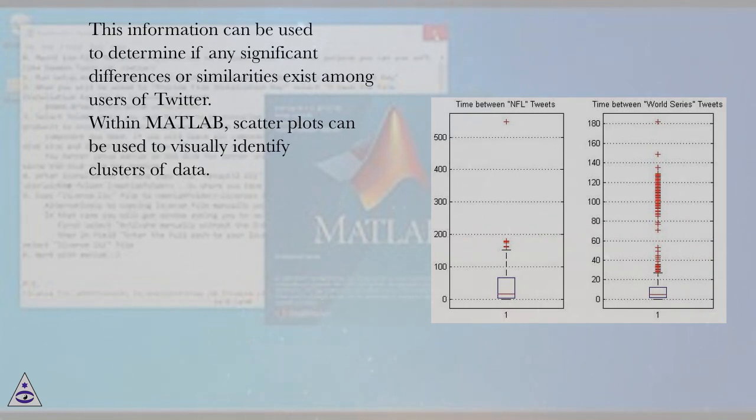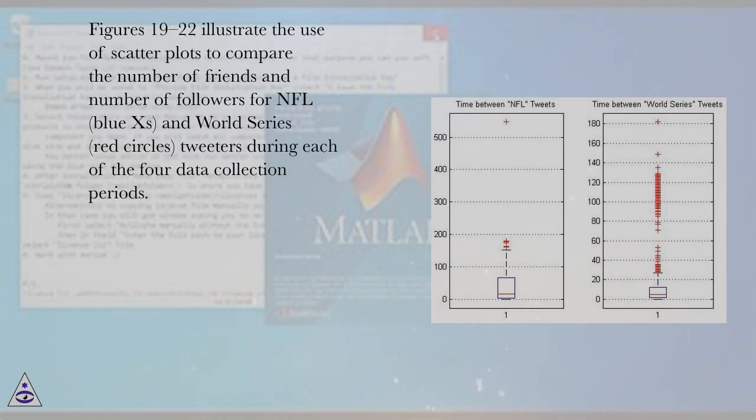Within MATLAB, scatter plots can be used to visually identify clusters of data. Figures 19 to 22 illustrate the use of scatter plots to compare the number of friends and number of followers for NFL, blue X's, and World Series, red circles, tweeters during each of the 4 data collection periods.